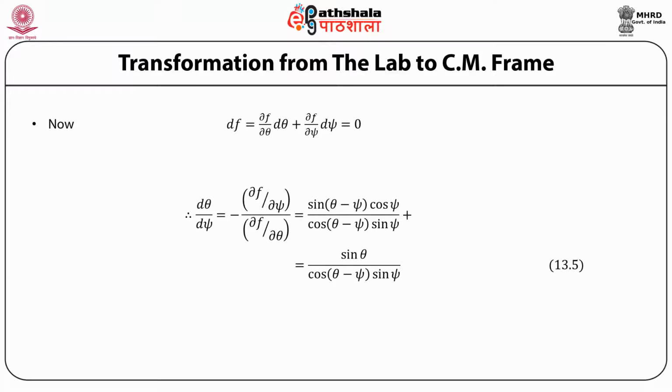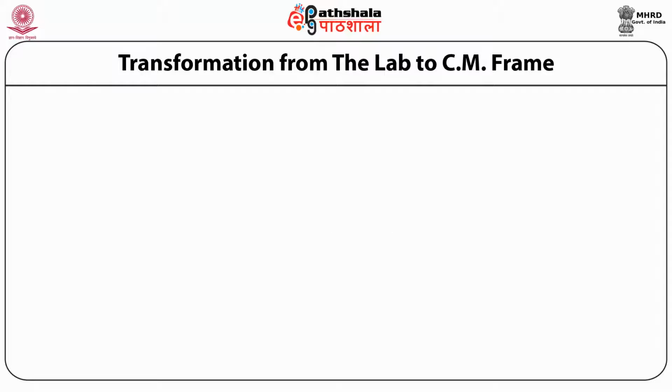Then the derivative of this function f, df, is df by d theta into d theta plus df by d psi into d psi. Therefore, d theta by d psi can be written as minus df by d psi divided by df by d theta, which then becomes sine of theta minus psi into cosine psi plus sine psi cosine of theta minus psi, divided by sine of theta minus psi into cosine psi divided by cosine of theta minus psi sine of psi.